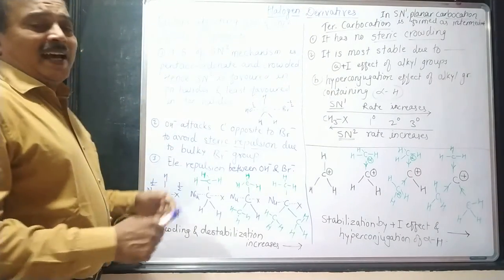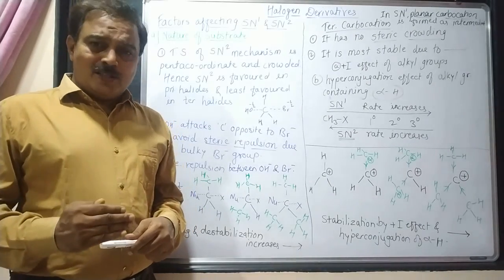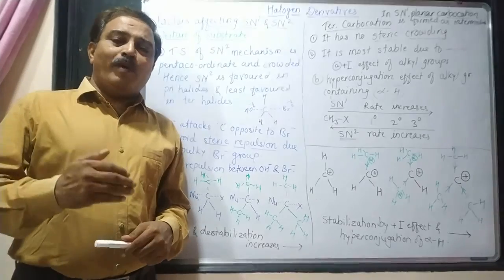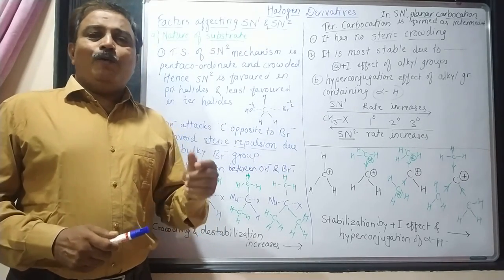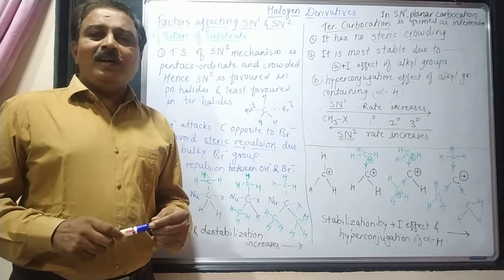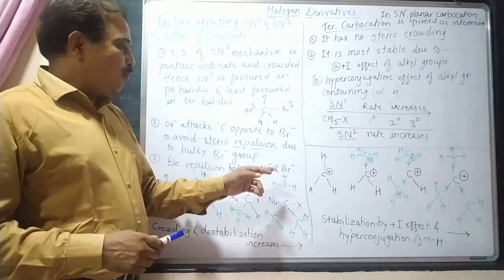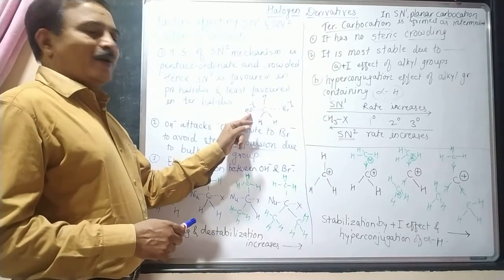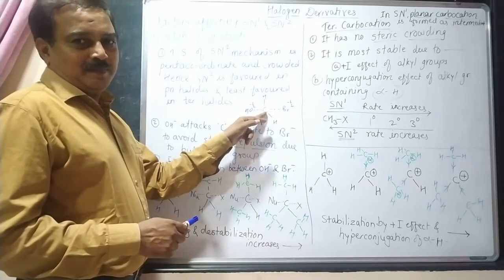Here, what is the characteristic of the SN2 mechanism? When methyl bromide reacts with aqueous KOH, OH minus attacks the central carbon atom, and simultaneously bromide as well as OH minus are held together by this carbon atom.